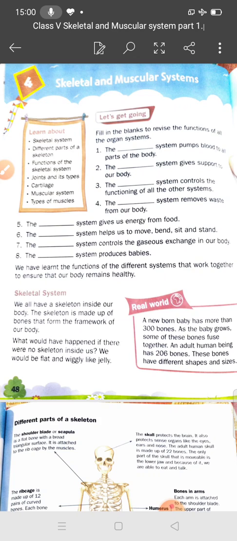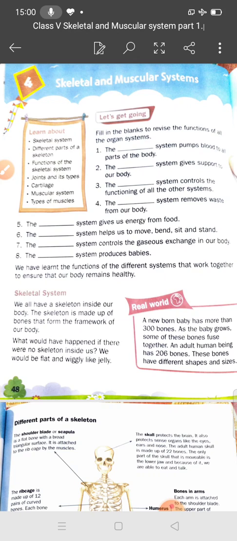And which system removes waste from your body? Yes student, excretory system. Excretory system. Okay, now fifth, the system gives energy from food. Digestive system, where the digestion of the food takes place. When the digestion of the food takes place, the energy will be produced. So the digestive system gives energy from food.